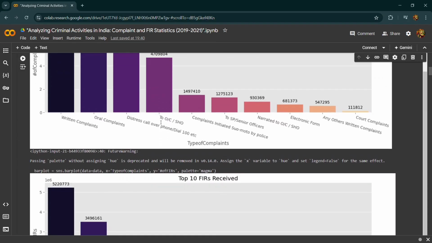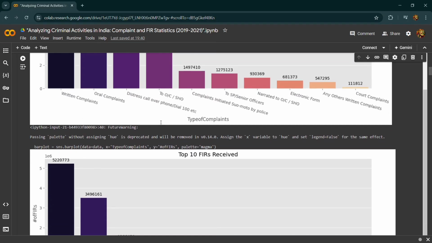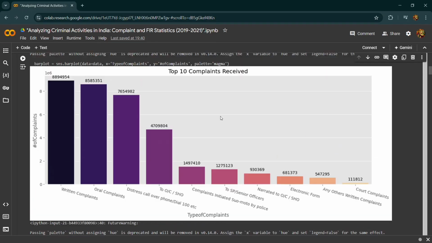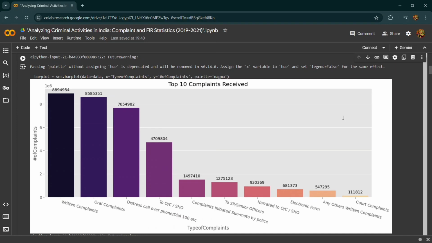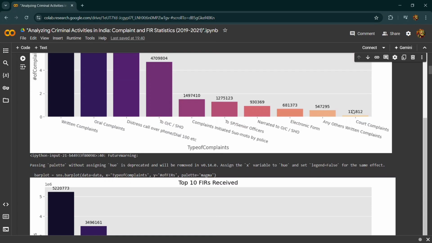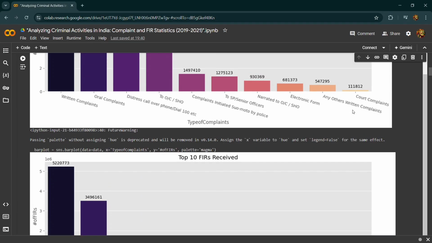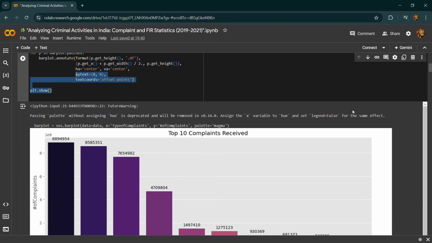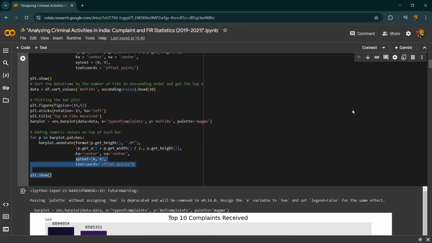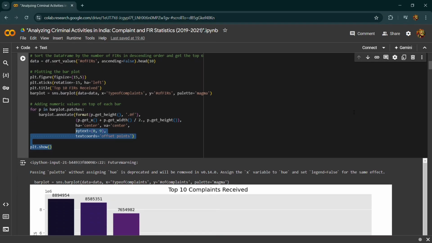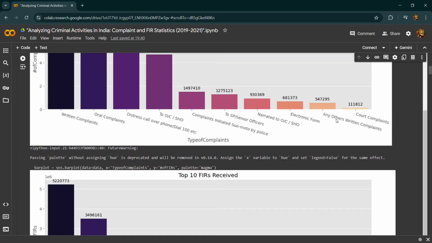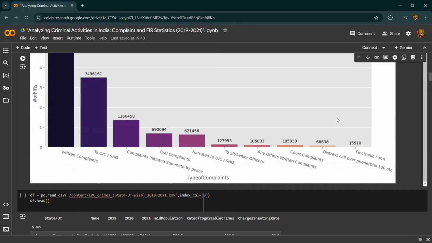Then we have top 10 FIRs received, in which we are sorting the values in descending order first. Then we select the top 10 rows only. Then we set the figure size and give a -15 degree rotation. Then we again plot the Seaborn bar plot, with the type of complaints on the x-axis and the number of FIRs on the y-axis, using the magma color palette.